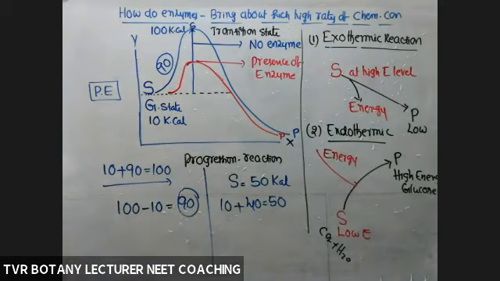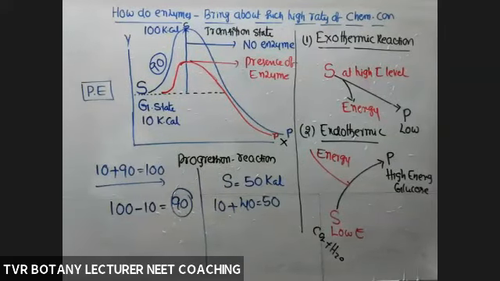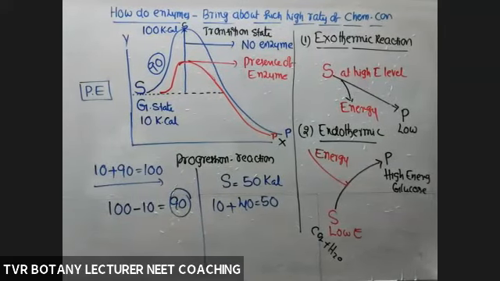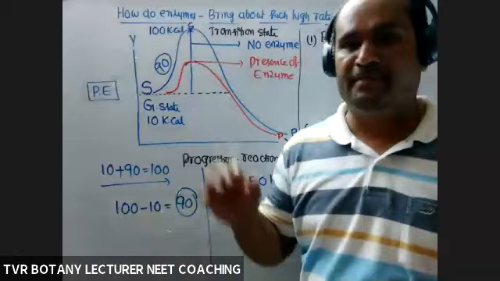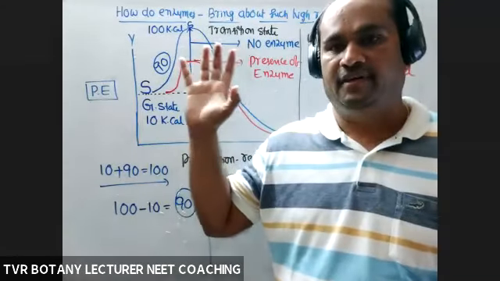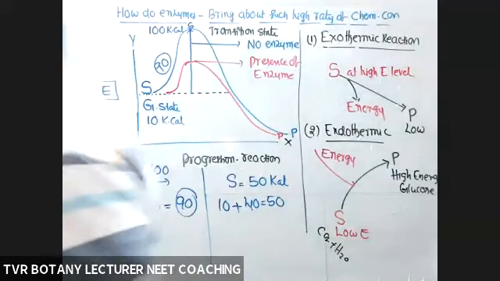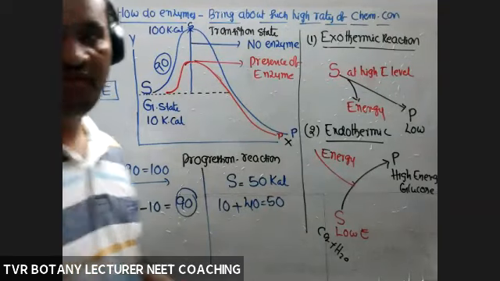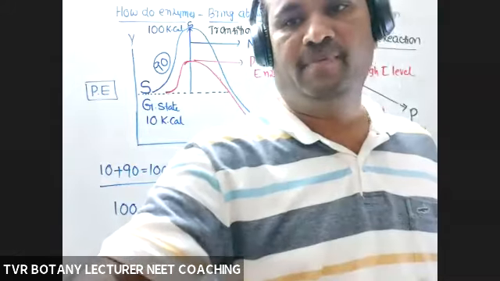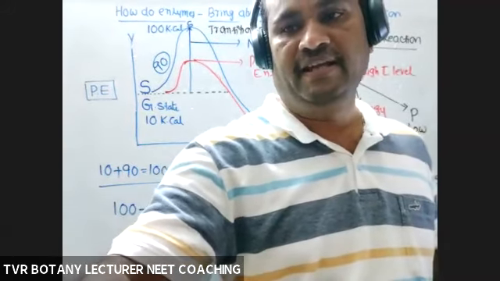And whatever the type of reaction, each and every substrate should pass through a high energy level transition state, with a small amount or more amount of energy. So that's about how enzymes are able to bring about such high rates of chemical conversion. In the presence of enzyme, the amount of energy consumed is very less. Like that, enzymes are able to bring about high rates of chemical conversion.